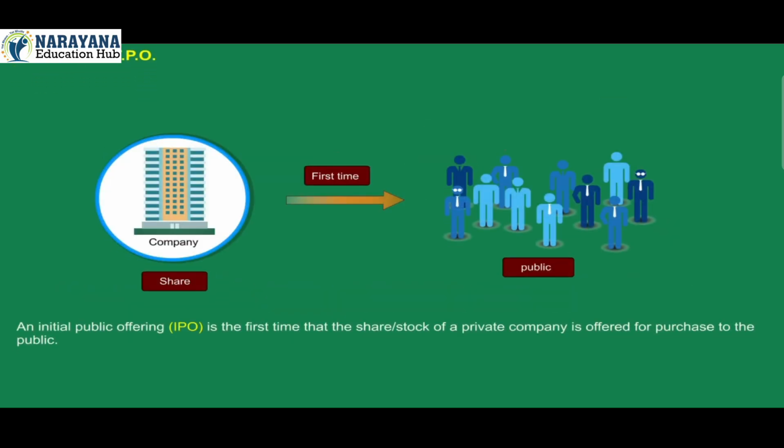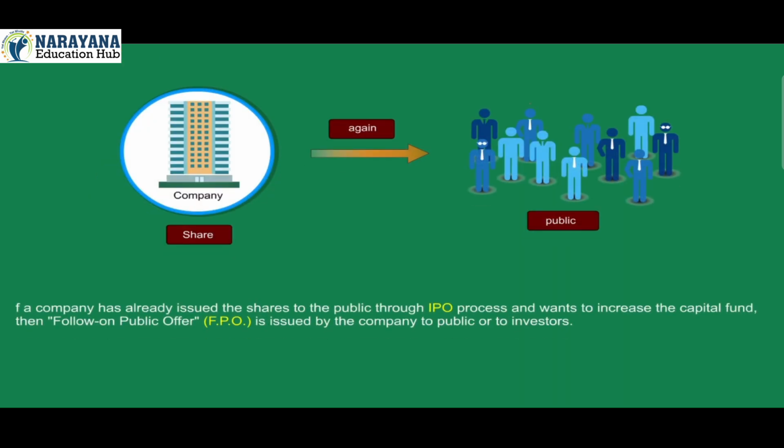6. IPO and FPO. An initial public offering, that is IPO, is the first time that the share or stock of a private company is offered for purchase to the public. If a company has already issued shares to the public through the IPO process and wants to increase the capital fund, then a follow-on public offer, that is FPO, is issued by the company to the public or to investors.